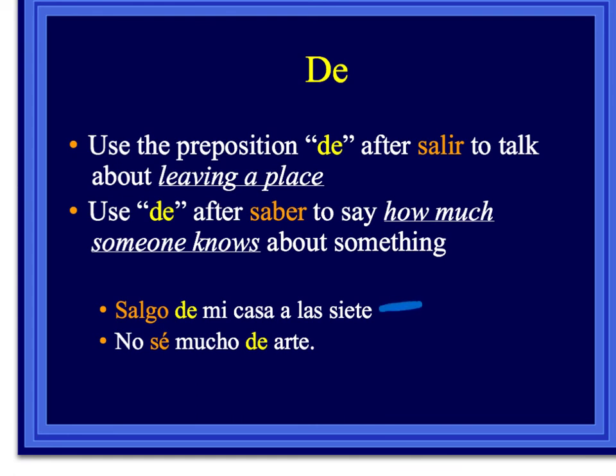So for example here, salgo de mi casa a las 7. You want to translate that in your notes, please? I leave from my house at 7. No sé mucho de arte. I don't know much about art. So I'm using de in the second sentence to say how much of something someone knows, and I'm using de after salir in the first example here.